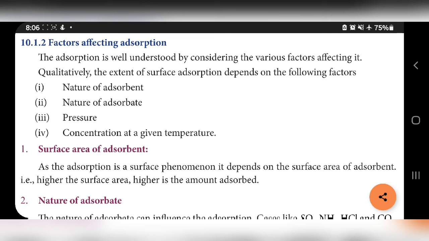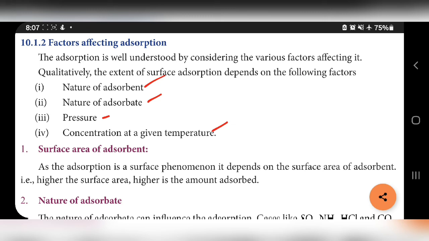Next heading, factors affecting adsorption. The adsorption is well understood by considering the various factors. First one, nature of adsorbent. Second one, nature of adsorbate, pressure and concentrations at given temperature. These are the factors affecting adsorption. First one, surface area of adsorbent. That is nature of adsorbent.